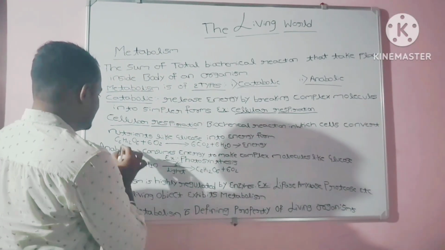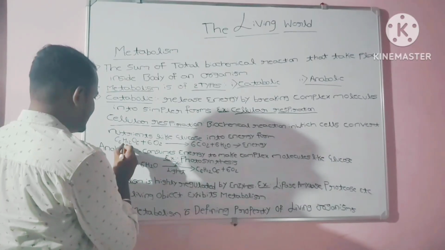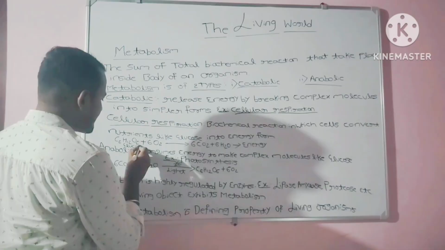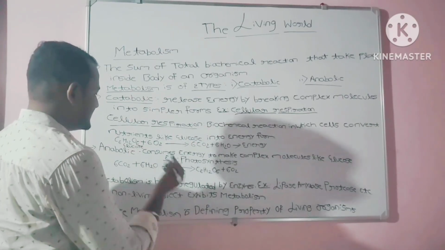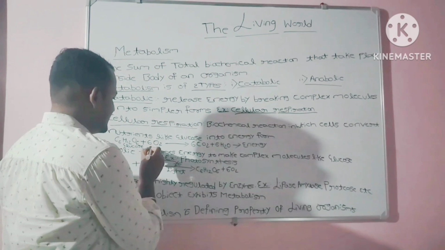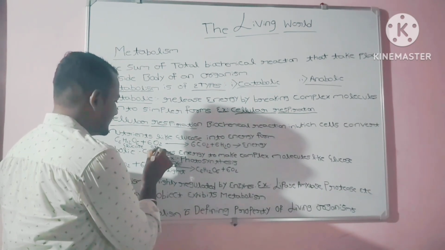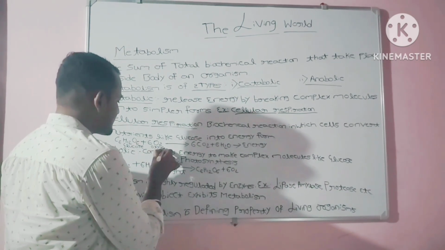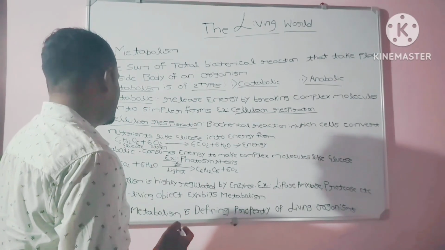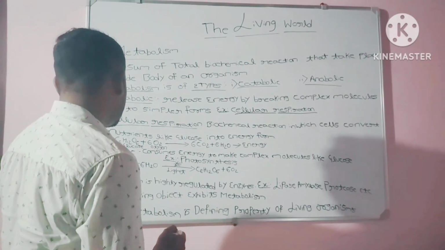C6H12O6 is generally glucose. It is a sugar molecule. Then 6O2 is oxygen.